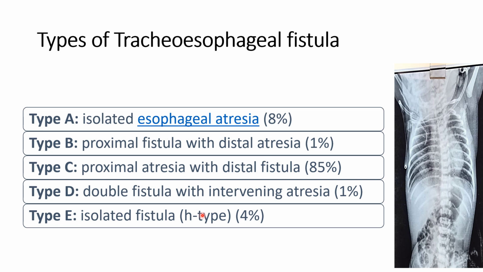So the baby will develop frequent aspiration, and because of this, repeated recurrent pneumonia will develop, and recurrent pneumonia will lead to respiratory distress and recurrent admissions. So this is generally diagnosed in infancy, not immediately after birth in the newborn period. This is present in 4% cases.